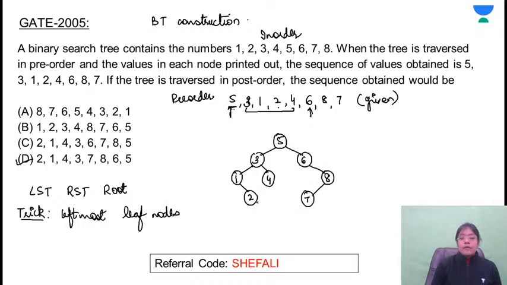So 3 leaf nodes are available: 2 is the leftmost, then 1, 4 and 7 will be the leaf nodes. Leftmost is 1. 3 will be the internal node. 4 and 7 are the leaf nodes. 4 will be deleted. Then 3 will be the leaf node, and 5 is the internal node. Next will be 7, 8, 6 and 5. And that is nothing but option D.